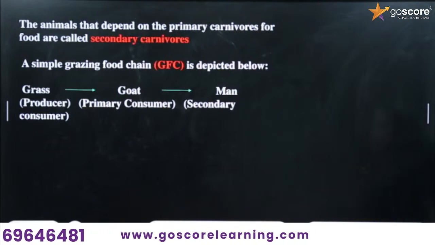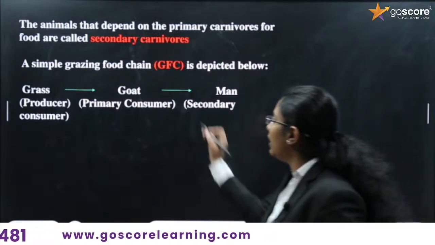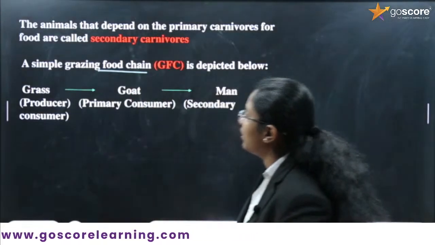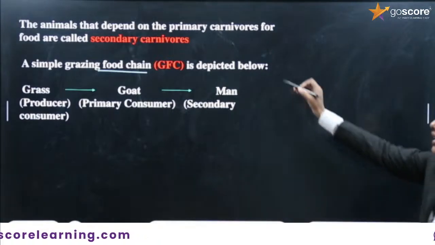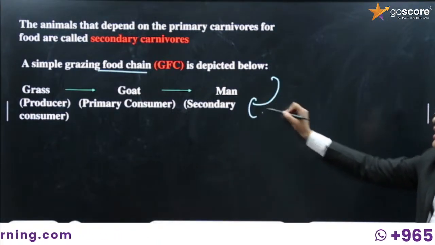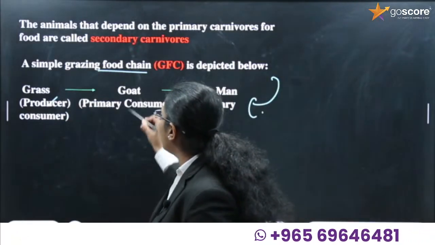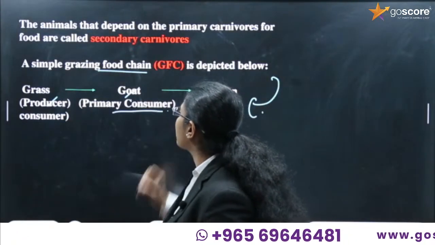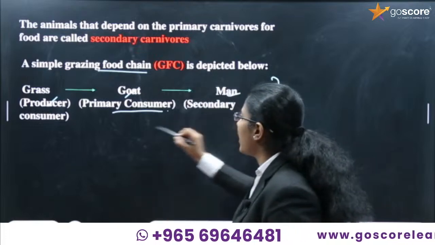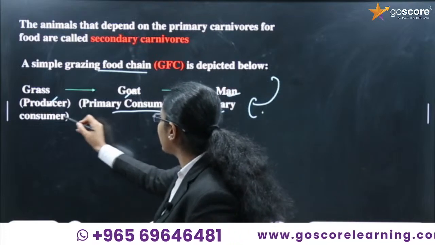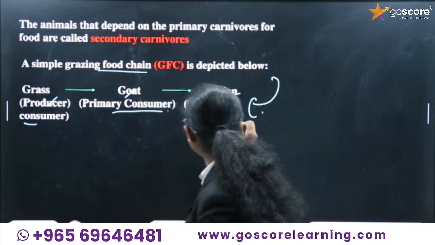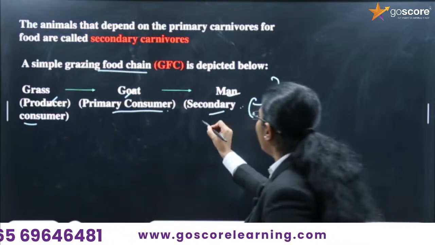Fine. Right. So, a simple grazing food chain is depicted here. Simple, right? The grass is the producer. The goat acts as the primary consumer. Man will be considered the secondary consumer. This consumer can be taken. It is actually here, the secondary consumer.